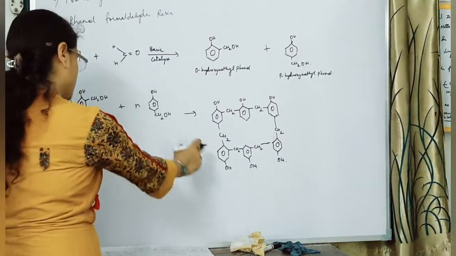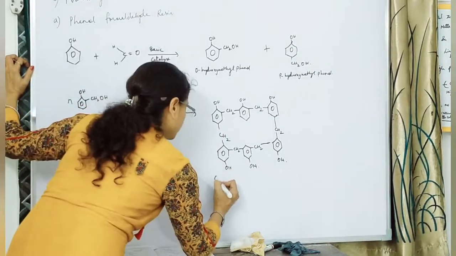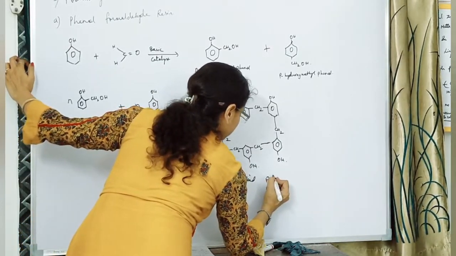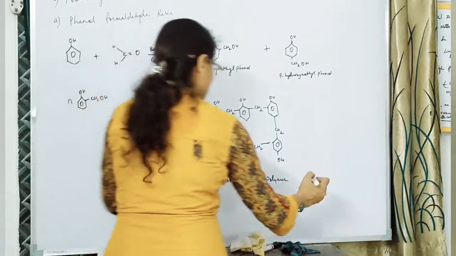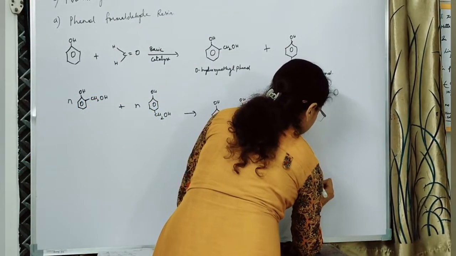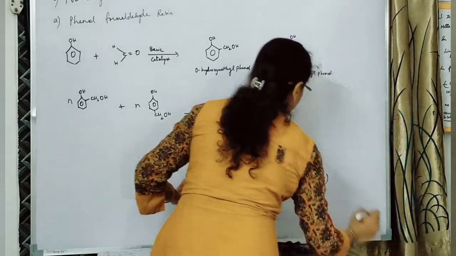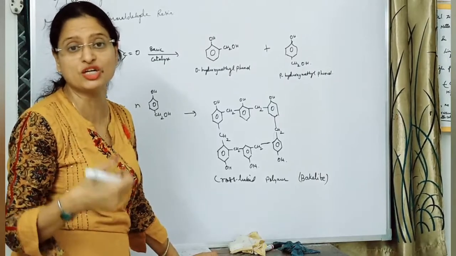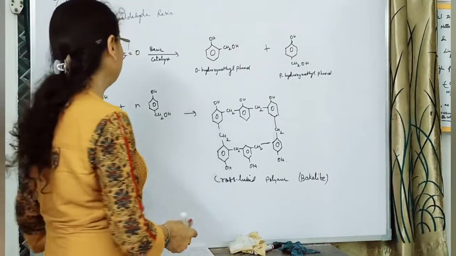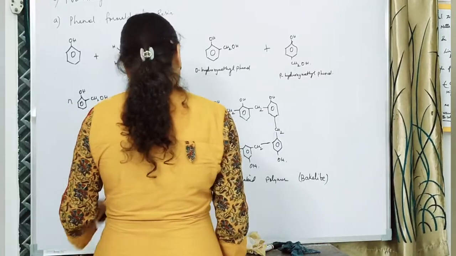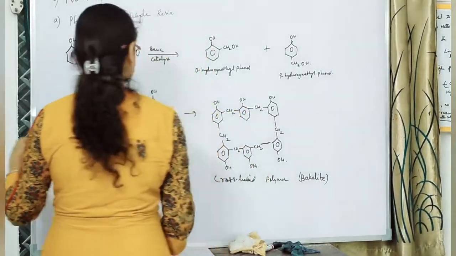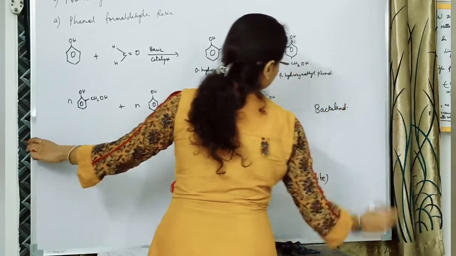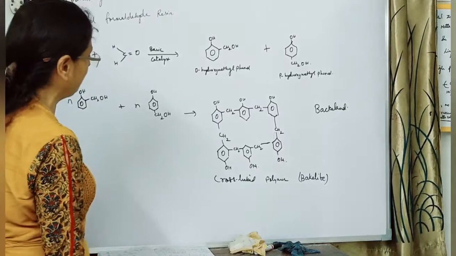Now this compound formed is a cross-linked polymer. The common name of this is Bakelite. You'll find those black colored handles which are used for holding cookware, that is nothing but made up of bakelite. It comes after the name of the person Baekeland, an American chemist who prepared this, and hence gives the name bakelite.